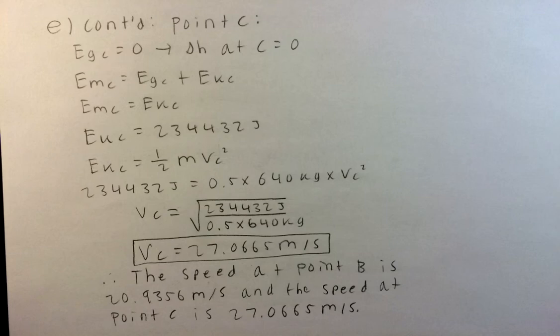Once again, we take the mechanical energy from point A and use it for point C. Since there is no gravitational potential energy at point C, all the mechanical energy is coming from kinetic energy. Thus, we sub in the mechanical energy for kinetic energy in the kinetic energy formula and solve for velocity once again.